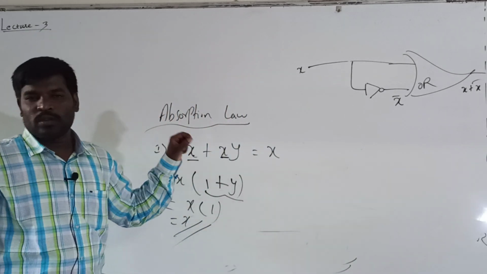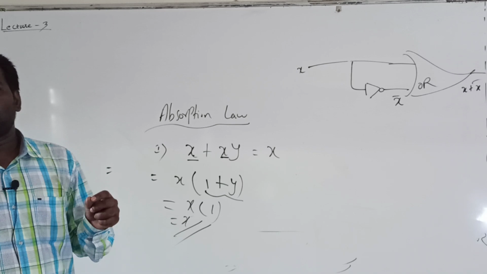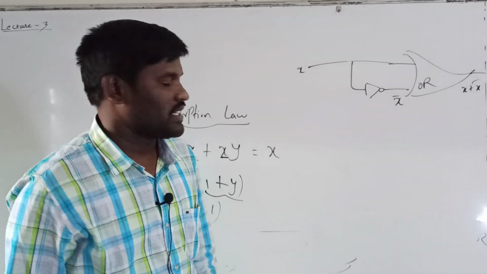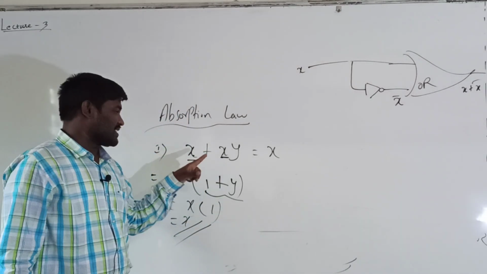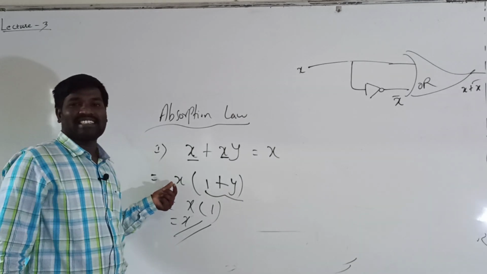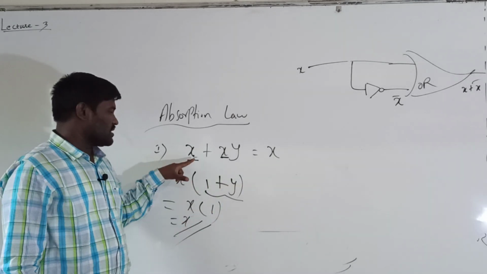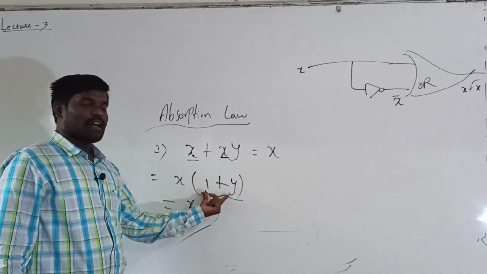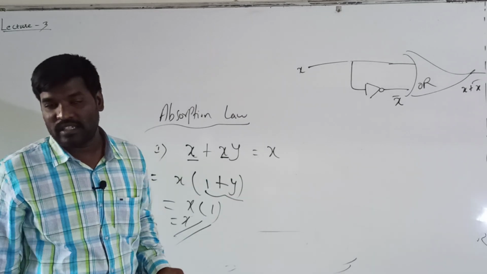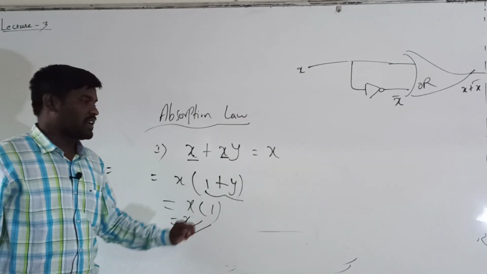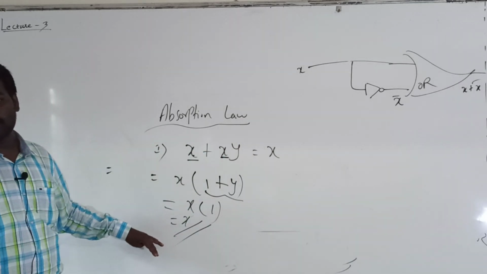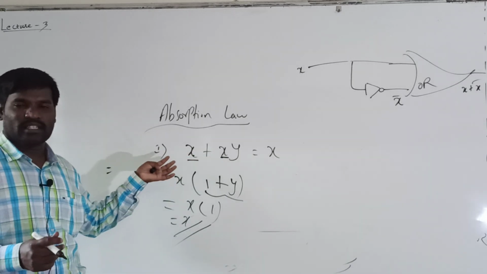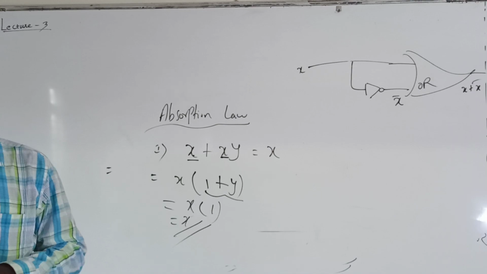So if you know the formulas of all the Boolean laws, then it is easy to solve the Boolean expression. See here, x plus xy is there, x is a common term, so I can take x common in the bracket of 1 plus y. Here x into 1 is x, plus x into y is xy. Next I can apply the law: 1 plus y is equal to 1. 1 into x is x. Finally the RHS is x only. So for x plus xy you can draw the circuit diagram also. It is easy.